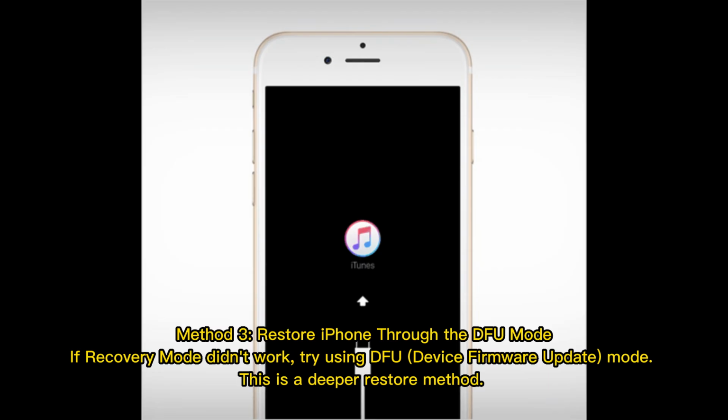Method 3. Restore iPhone through the DFU mode. If recovery mode didn't work, try using DFU, device firmware update, mode. This is a deeper restore method.